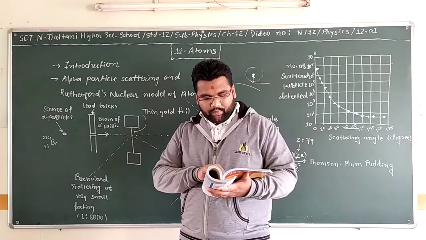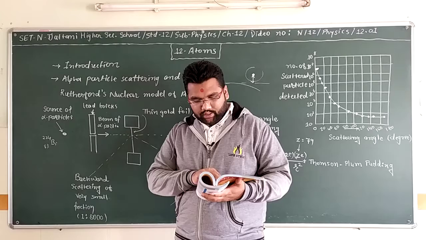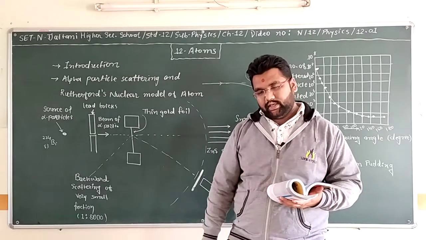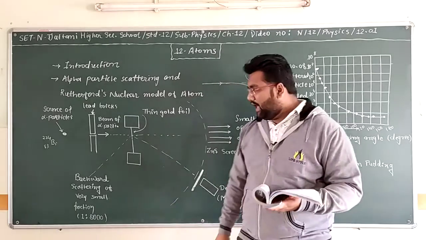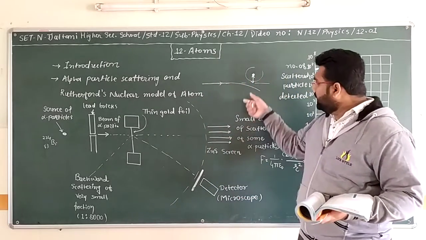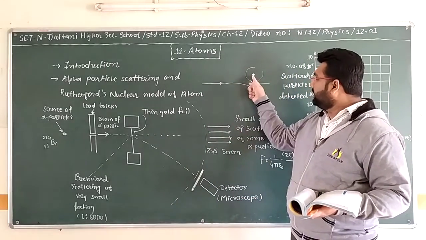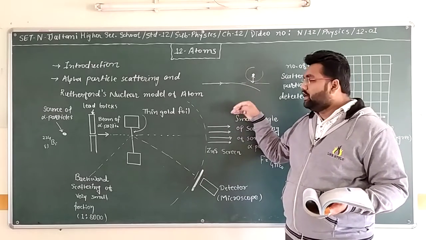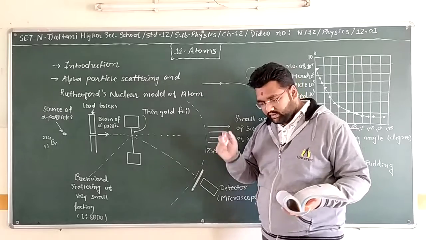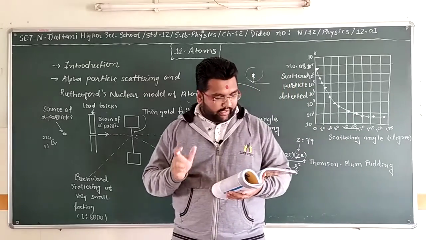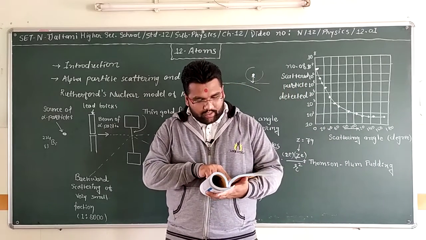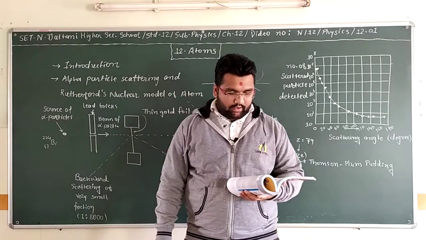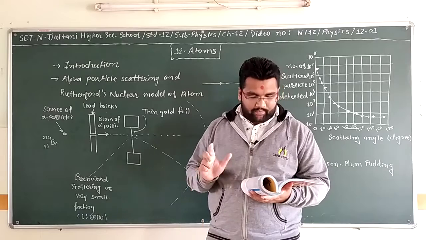For a large impact parameter, the alpha particle goes nearly undeviated and has a small deflection, that is, theta equals 0. If the alpha particle is very far from the center, the repulsive force will be very small, so it will not be scattered by the gold nucleus.